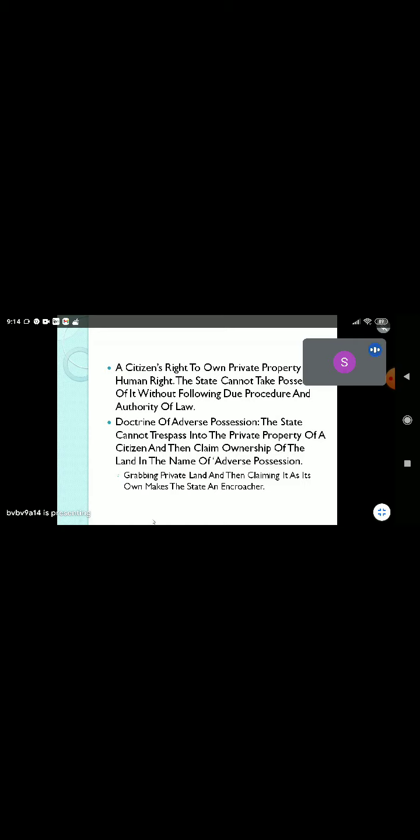The state cannot take possession of it without due procedure and authority of the law. The government took the land to construct a road, but then she was given a check of 1 crore rupees because they had taken the land without her permission.